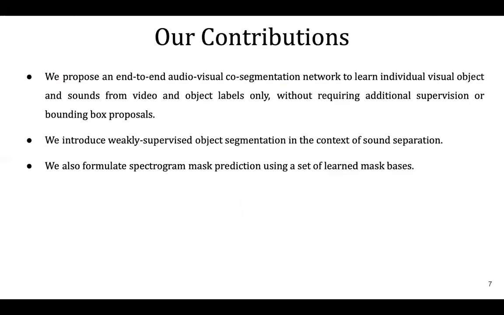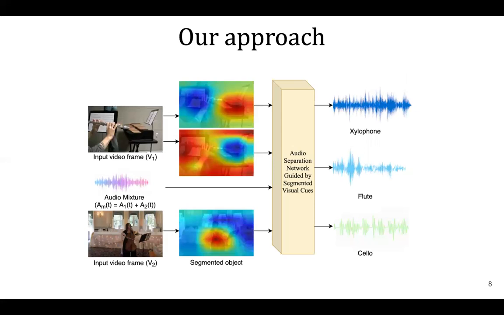Our main contribution is an audio-visual co-segmentation approach for sound source separation, where the network learns both what individual objects look like and sound like from videos labeled with only one or more object labels. It can be learned in an end-to-end manner and requires no additional supervision or bounding box proposals. On a technical level, we formulate spectrogram mask prediction using a set of learned mask bases which are combined using sparse coefficients, conditioned on multimodal features.